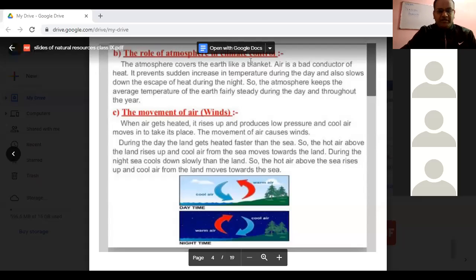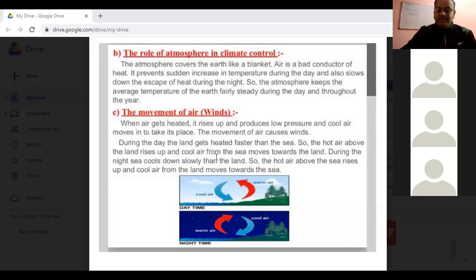Yes, Vinayak, you give the reply through the chat box. I can see the answers, but many of you have given the wrong answer also. I think you are getting confused a bit. I repeat: during the day, the land gets heated faster than the sea. So which part will be heated up?